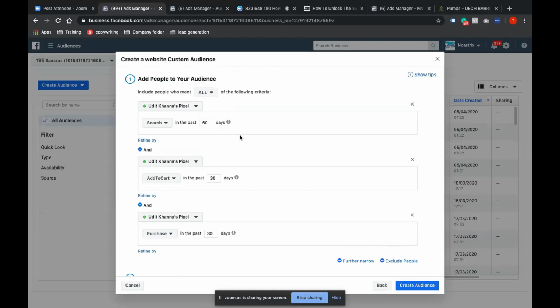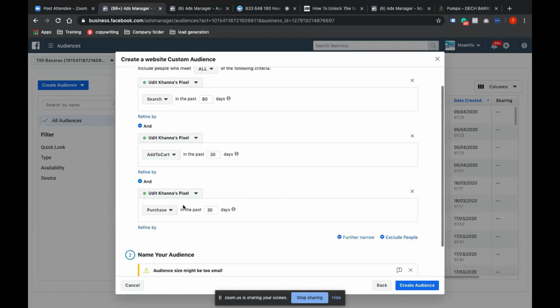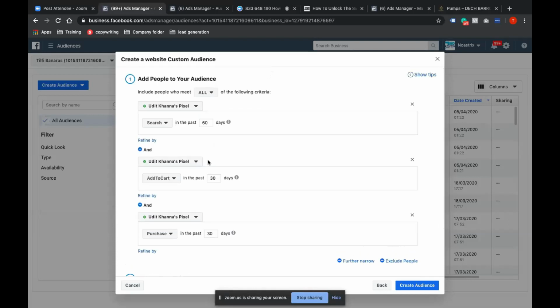Why? Because I could not immediately find my product. I searched, and then figured out that these are the product lists matching my search. I looked into the product, added to cart, and for some reason I did not buy it. These are very, very high productive retargeting audiences, I tell you.